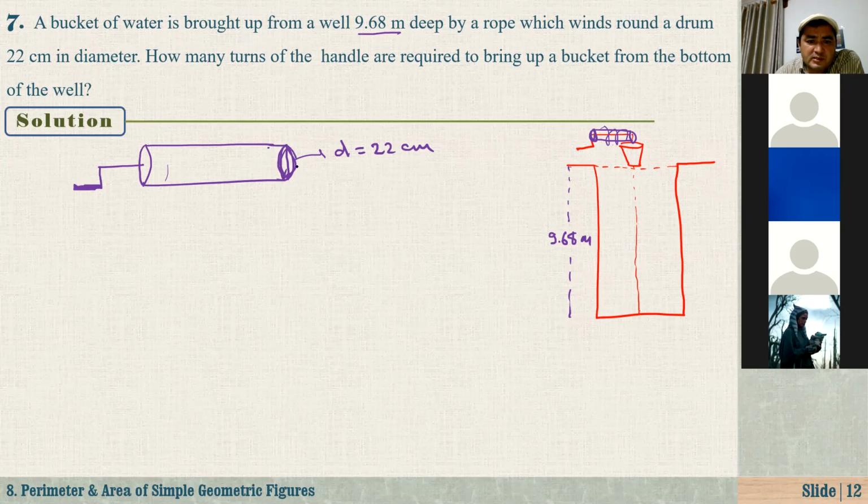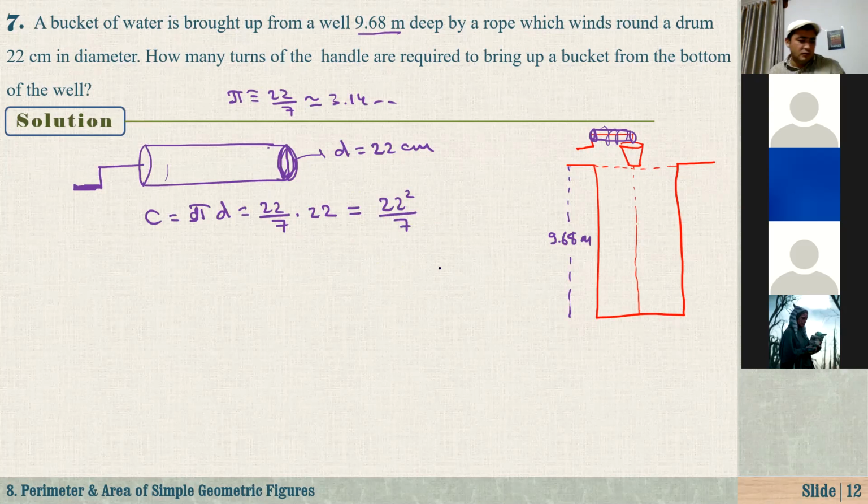The circumference is pi times d, and I take pi as 22 over 7, because pi is approximately 22 over 7, which is also 3.14 something. The diameter is 22. So that's 22 squared over 7.